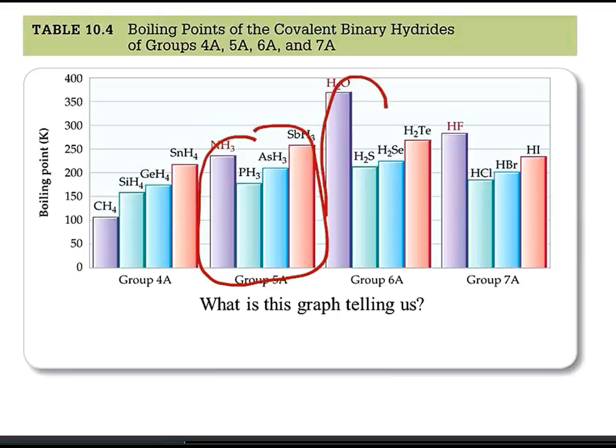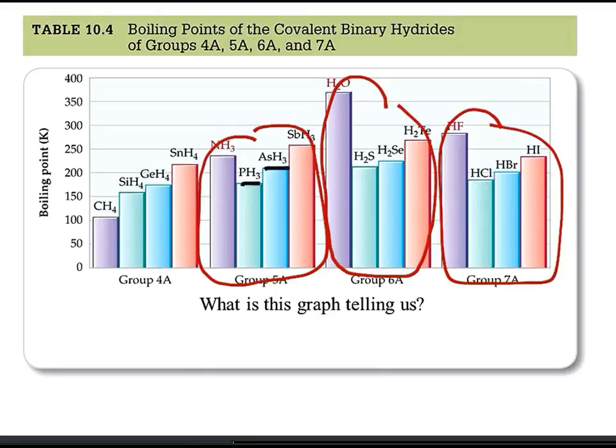Now, if we look at the other three groups, then what you should first take note of is that in each group, the second, third, and fourth members of those groups all have the same trend as group 4A, right? They increase in boiling point as the size goes up, but each group also has an outlier.